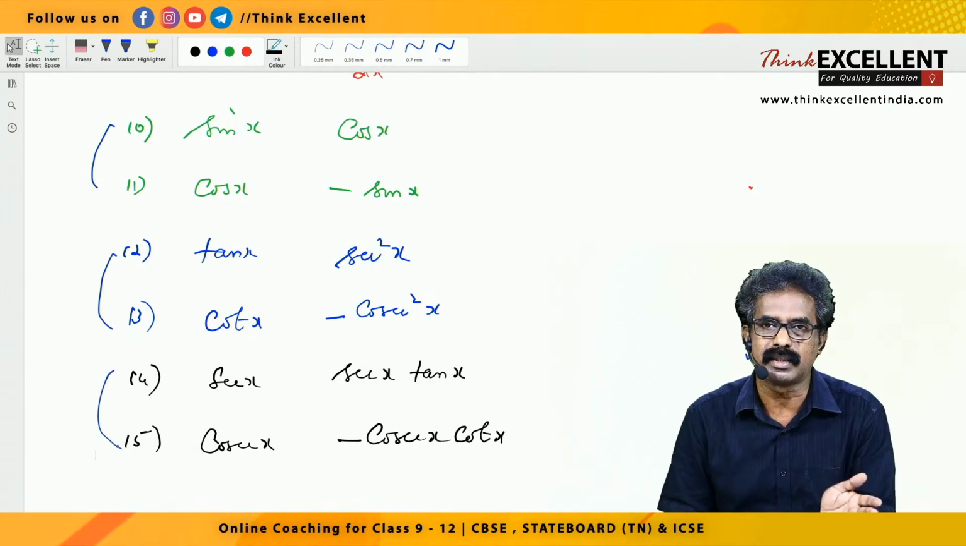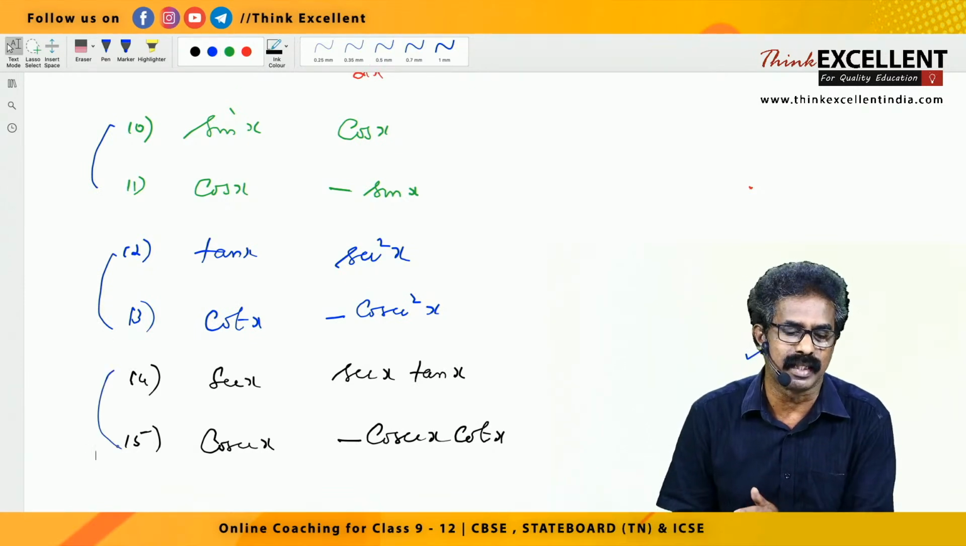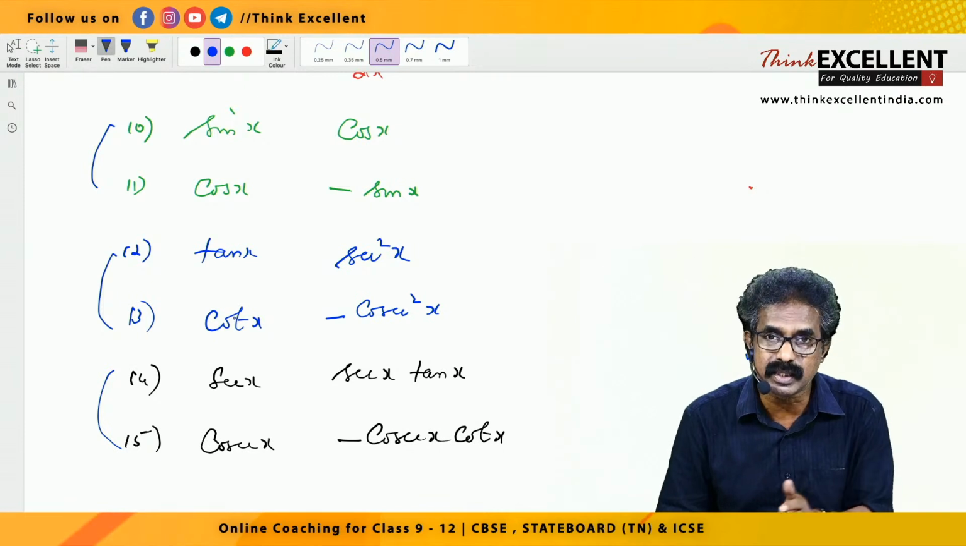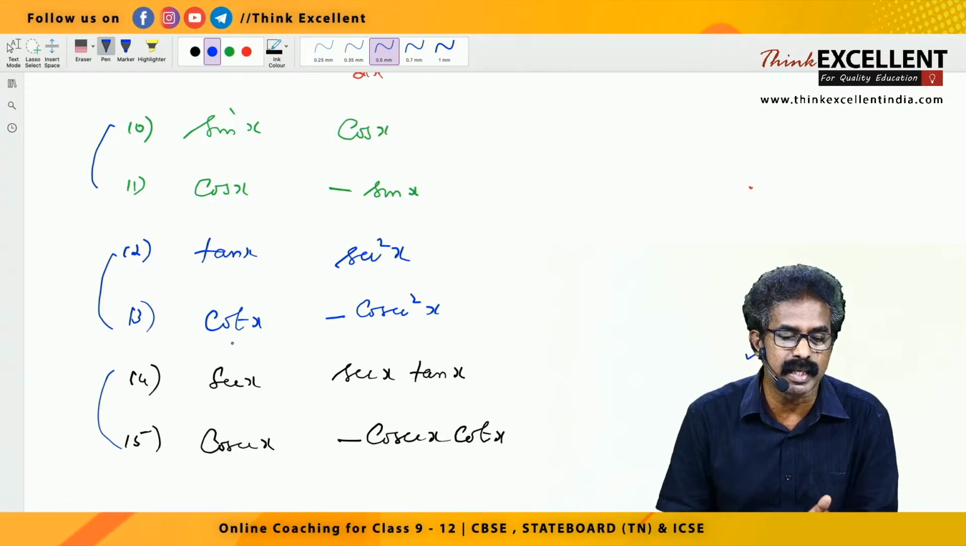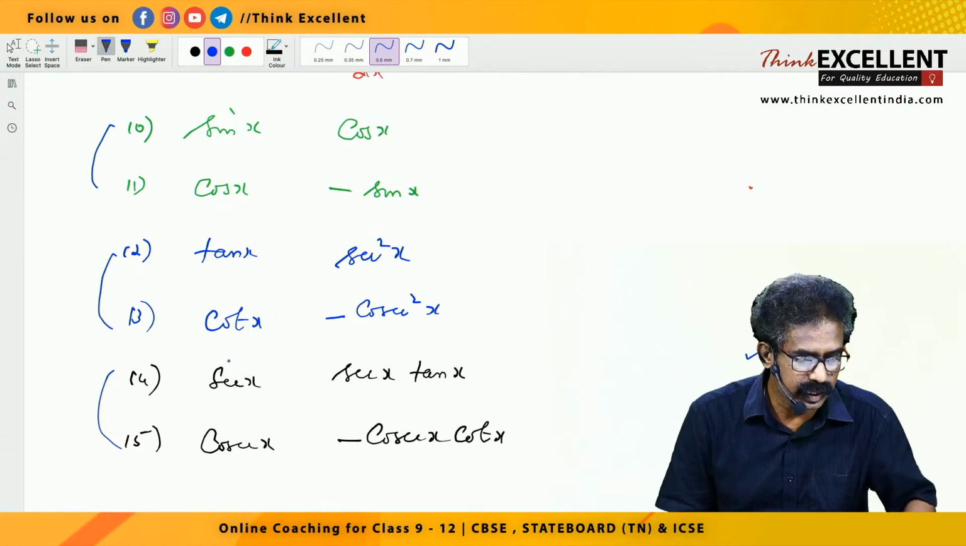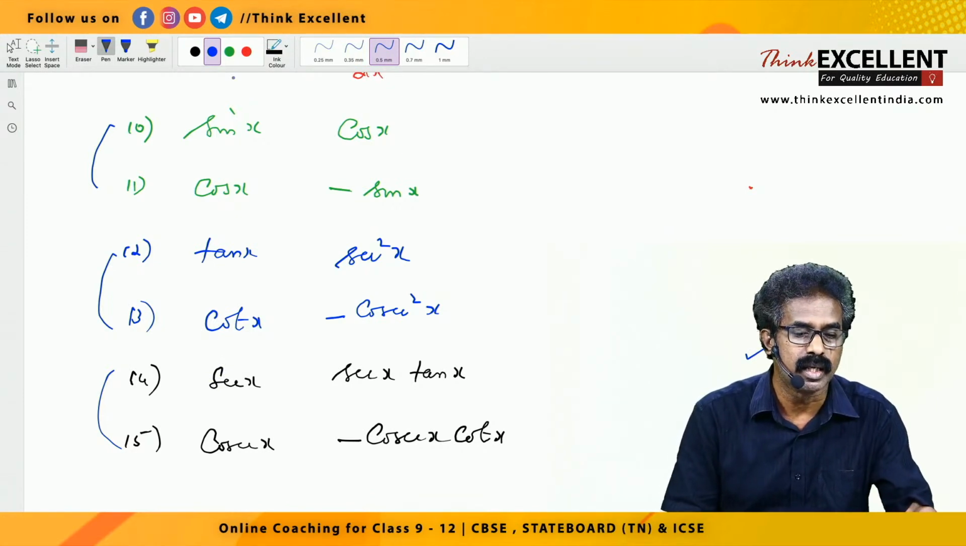Sin x derivative cos x, cos x derivative minus sin x. Tan x derivative secant square x, cot x derivative minus cosecant square x. Secant x derivative secant x tan x, cosecant x derivative minus cosecant x cot x, right?